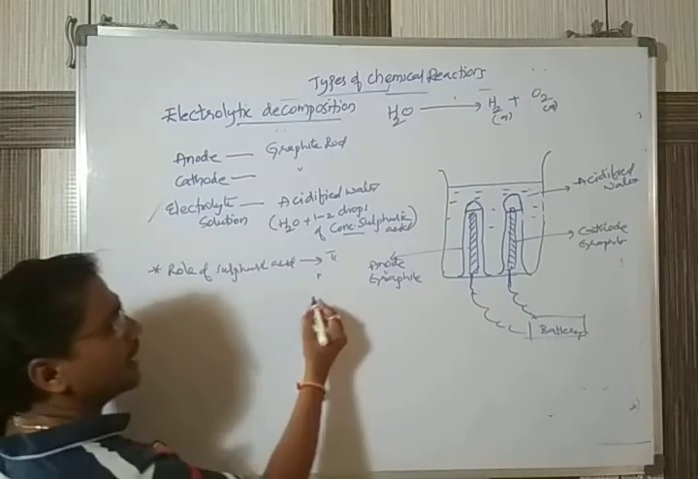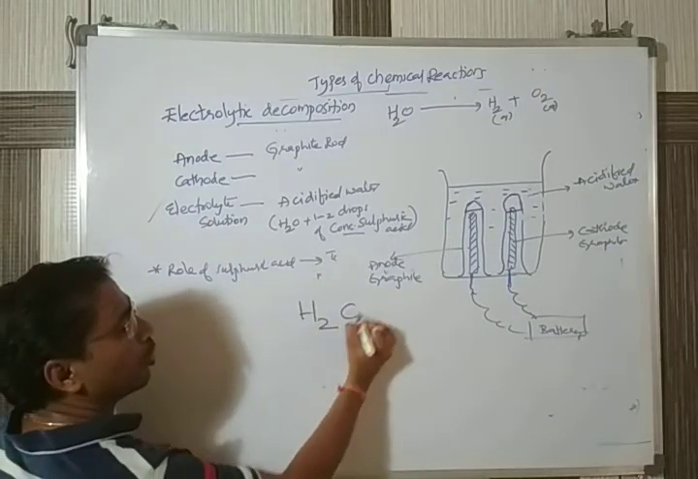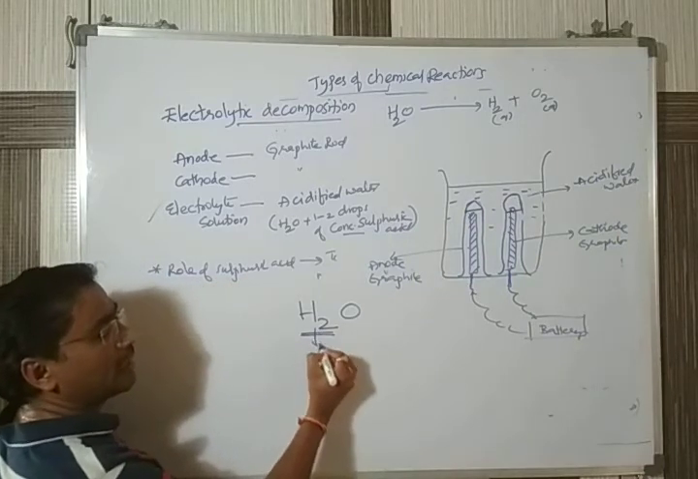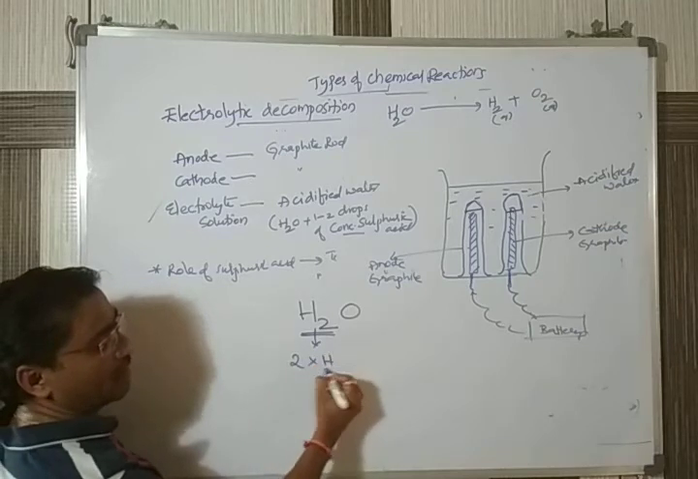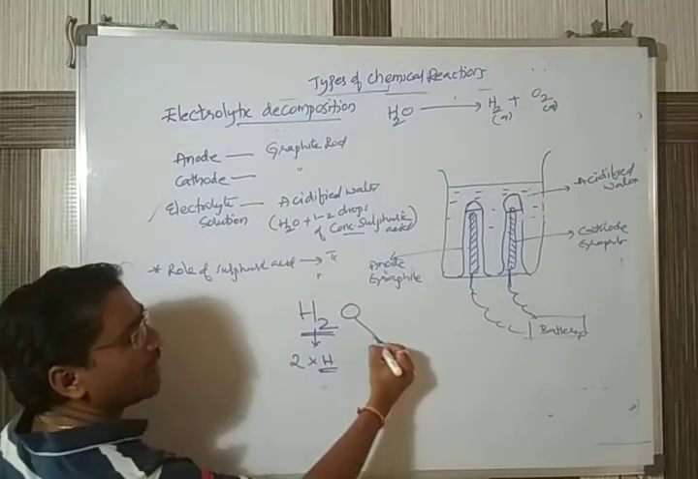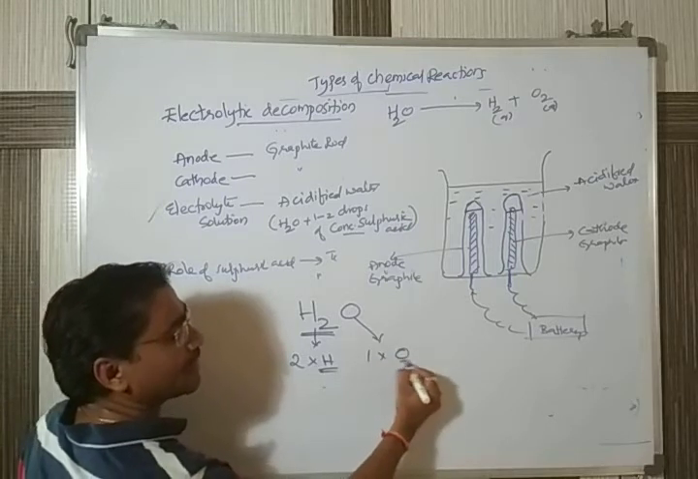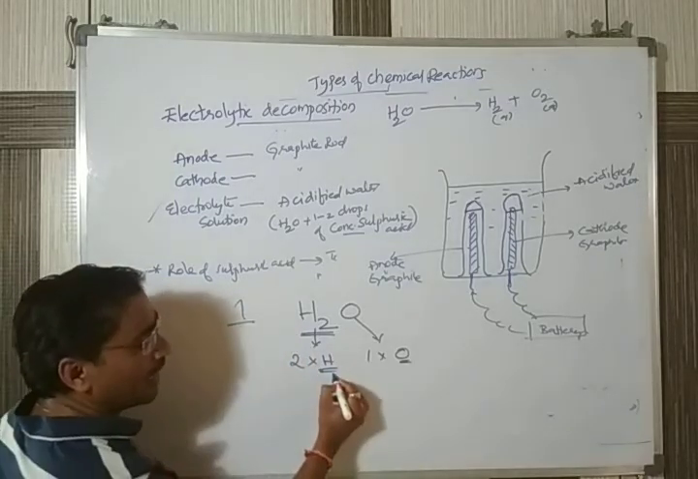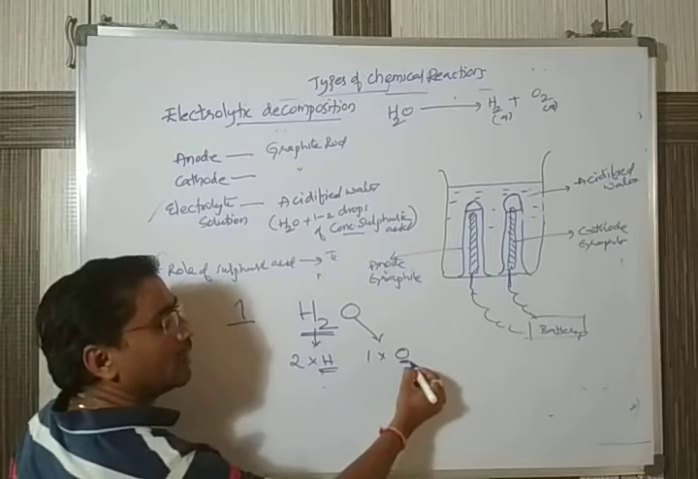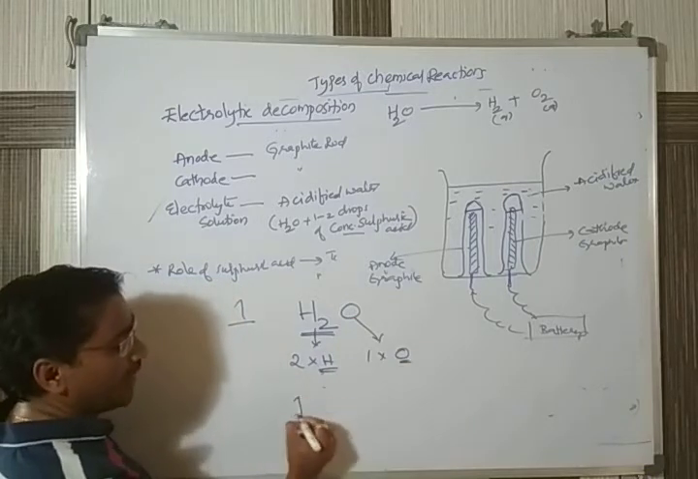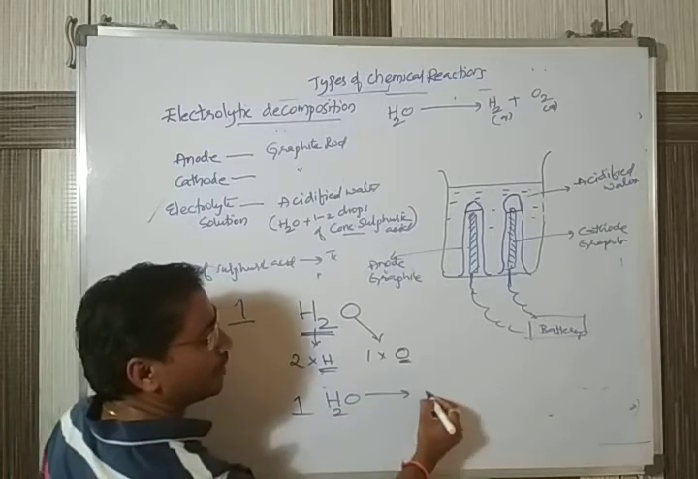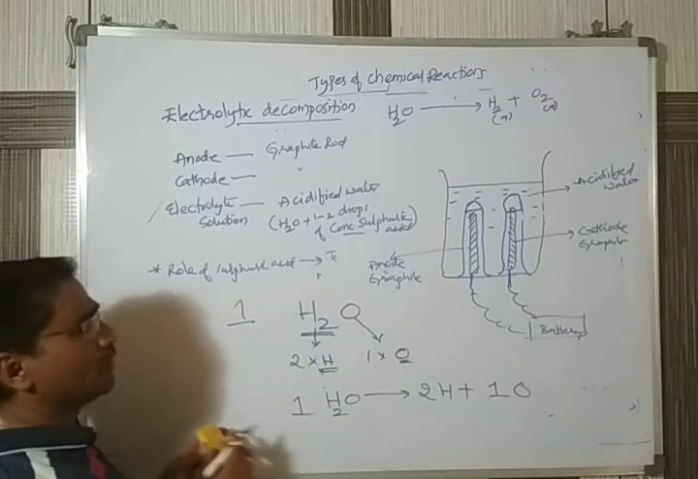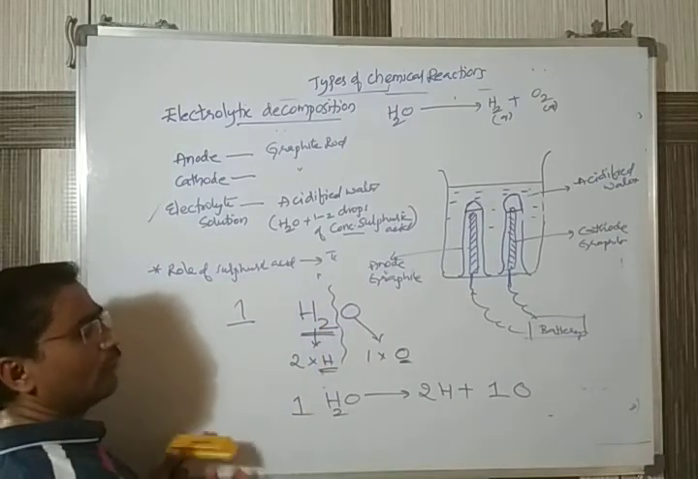gas produced. You see here, when you are writing the formula of H2O, how many hydrogen atoms does H2O contain? It contains 2 hydrogen atoms. Along with this, how many oxygen atoms? It contains only 1 oxygen atom. If you take one water molecule, how many hydrogens are there? 2 hydrogen atoms. How many oxygens are there? 1. If you divide one water molecule, automatically you will get 2 hydrogens as well as 1 oxygen. It will divide to give rise to 2 hydrogens as well as 1 oxygen.